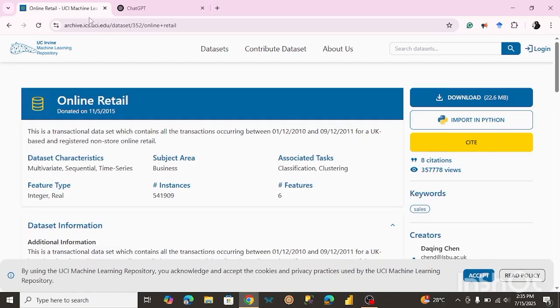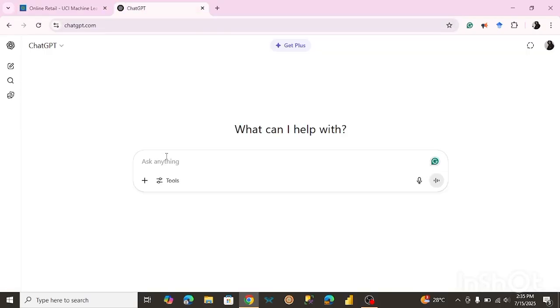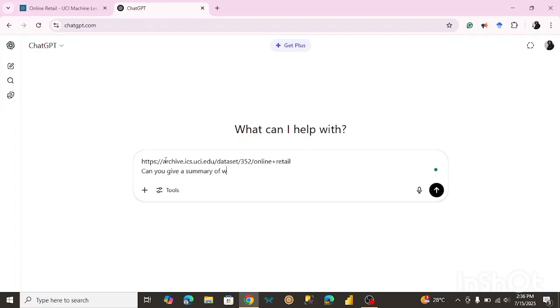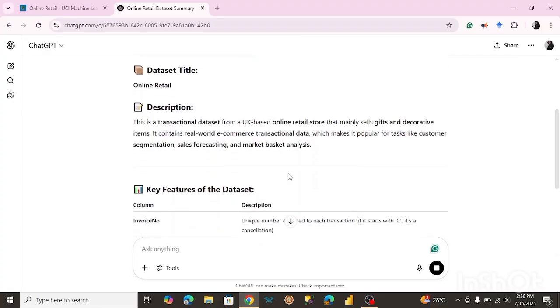So what I'm going to do first is copy this link and paste it into ChatGPT, right? I'm just going to ask it, can you give me a summary of what's going on here? All right, so it's going to give us a summary of everything that's going on, instead of going through the page. As you can see over here, it's showing us that this is a transactional data set from a UK-based online retail store that mainly sells gifts and decorative items.